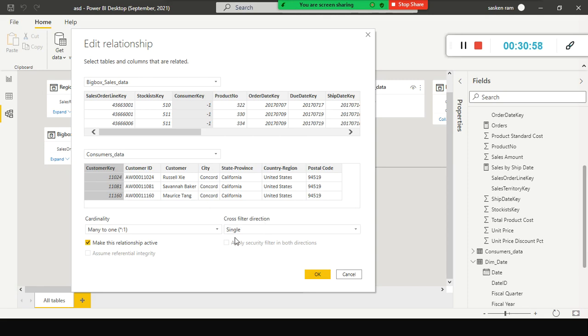It is always safe. Mistakenly, if you have customer ID, customer key, and here consumer key, and you link customer ID by mistake, it's gone. Auto detect will not do that, but still you need to be a bit cautious.